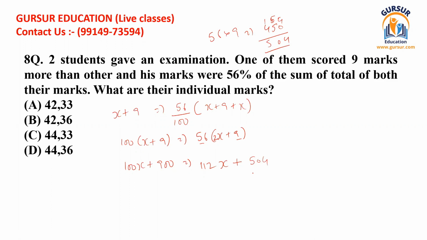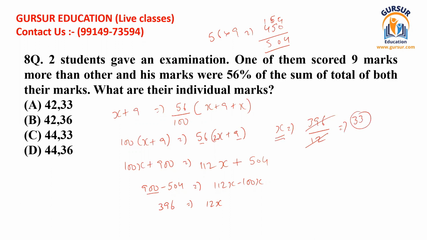So we can just take the value with variable X to one side and the other values to the other side. So 900 minus 504 should be equal to 112 minus 100. If we solve this further, by reducing 900 by 504, we get the value of 396. That should be equal to 12x. And if we solve this further, then we get the value of X, that comes to be equal to 396 divided by 12. And if we reduce this further, we get the value of 33.